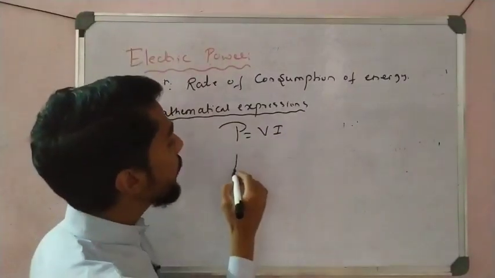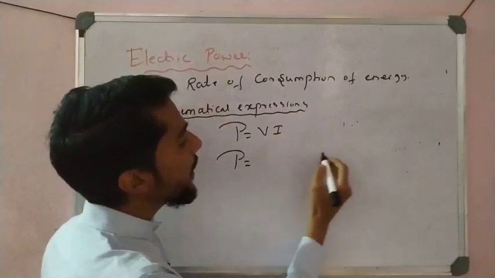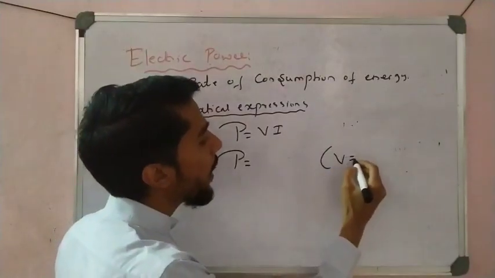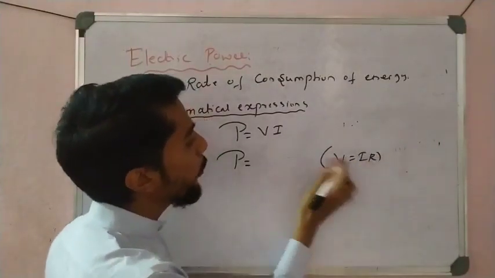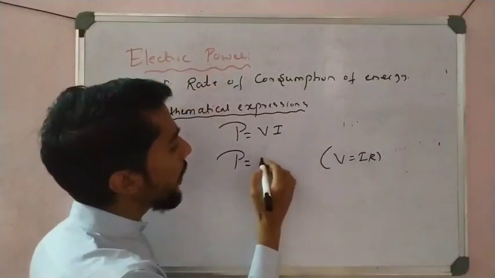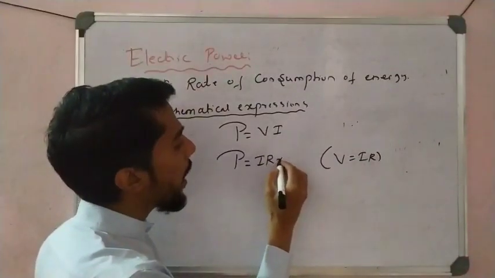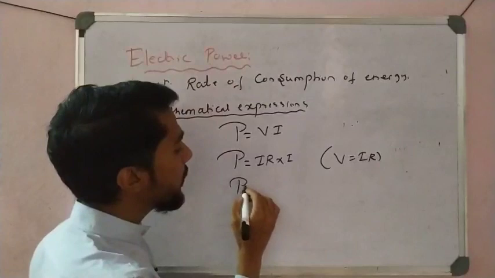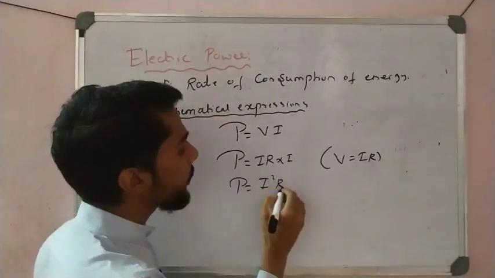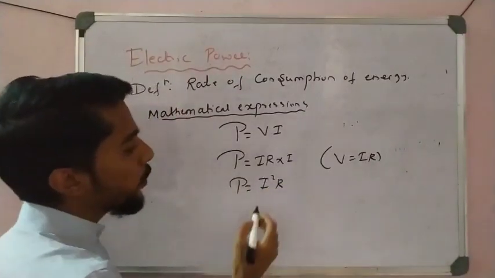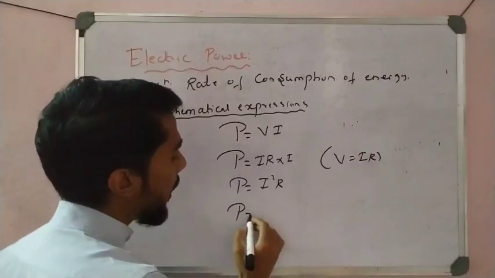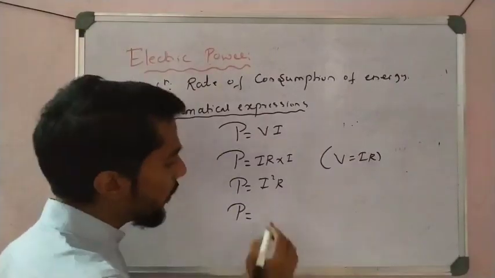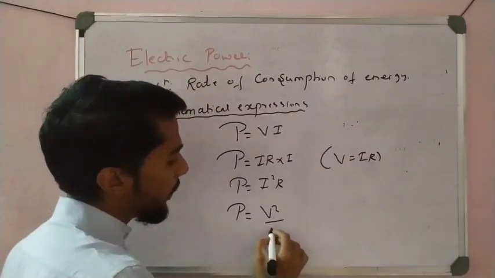Next, another expression: if I take Ohm's law, V is equal to IR, and put it here, what do we get? IR into I. So I get P is equal to I square R. In the place of P, I can also write another expression, that is V square by R.